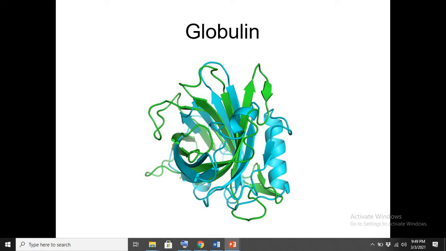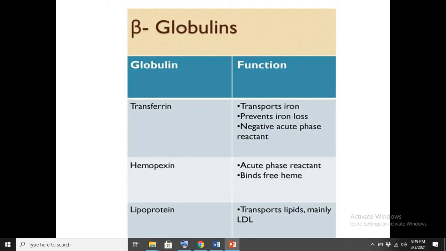Now we will talk about another blood protein, globulin. This is the 2D structure of globulin, and globulin has different types. One type of globulin is transferrin, which transports iron. How does a protein transport iron? Different amino acids of the protein make bonds with different atoms, and then these atoms are carried with the protein.